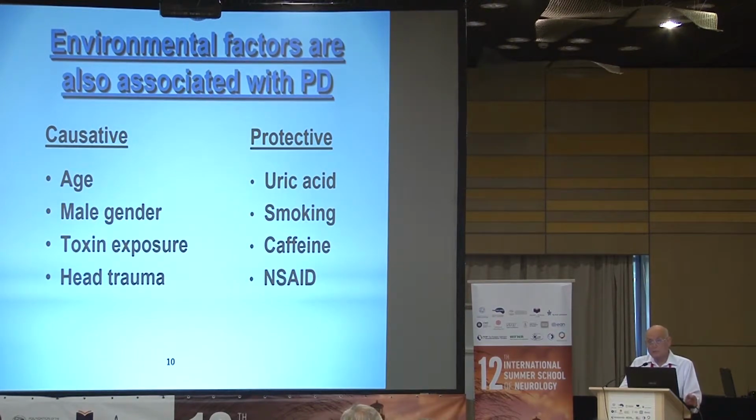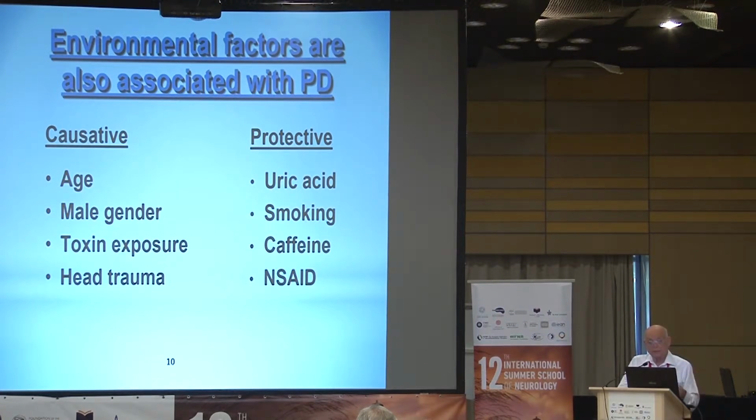Males are more affected by Parkinson's disease. Sometimes toxin exposure is related to it. Head trauma is definitely one of the contributing factors. And we also know that there are protective factors, the most important of which is smoking. So not that we recommend smoking, but people who smoke are less likely to develop Parkinson's disease. And we don't really understand what is the mechanism underlying any of these causative or protective factors, how they are associated with the disease.